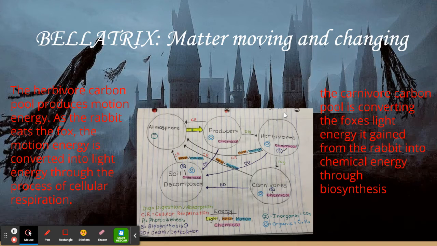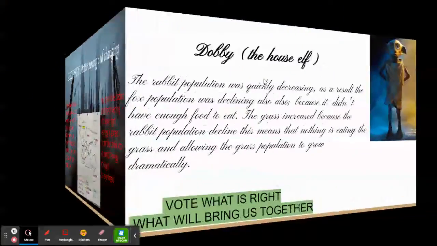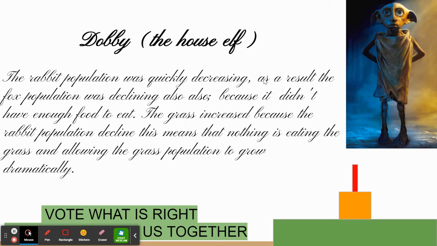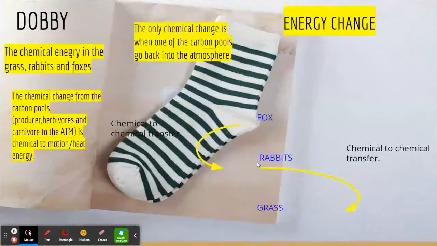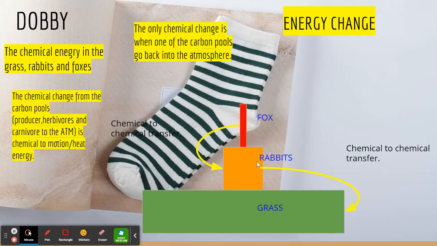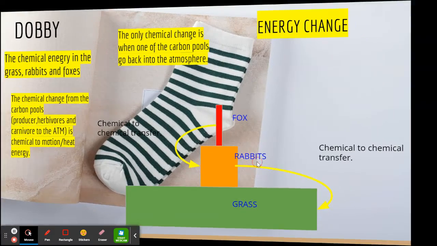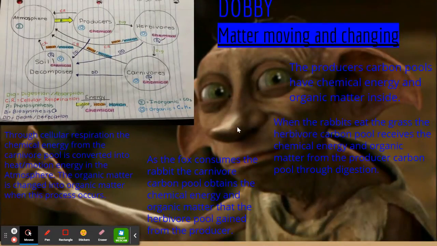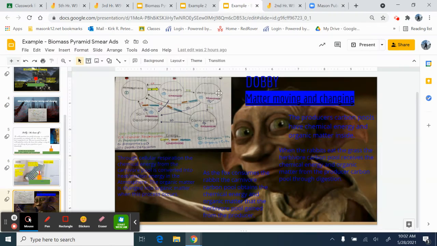They also use the notes that we took yesterday, and they're misrepresenting the notes in their campaign for the 3 slides of the liar. Then we get to the accurate person, and Dobby the house elf is in this case the person that is right. They describe all the correct things, showing all the different transfers of energy going on in the biomass pyramid, and also explain how matter is moving. This slideshow is pretty good, but it doesn't really show how the pools are moving into and out of the pyramid. So let me show you another one as well.